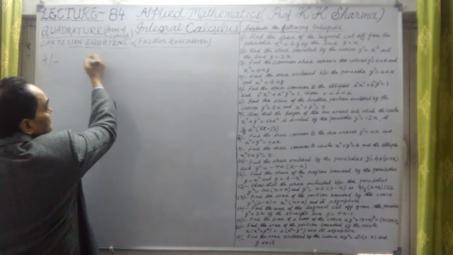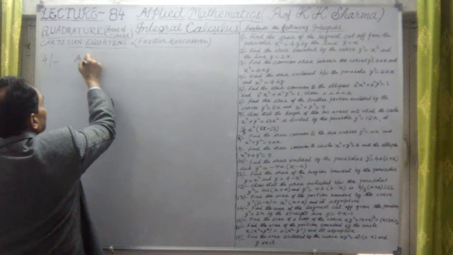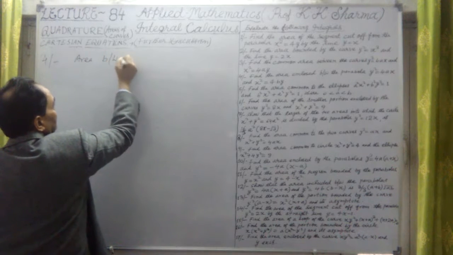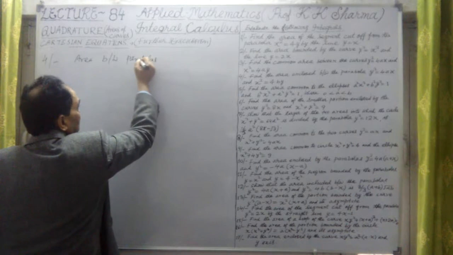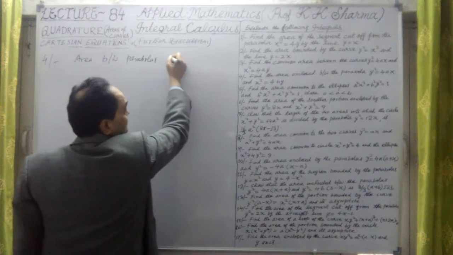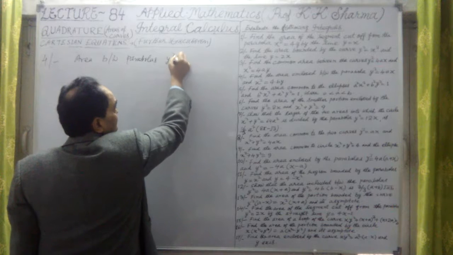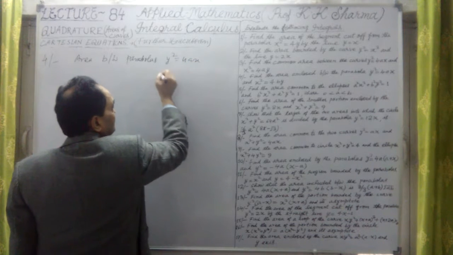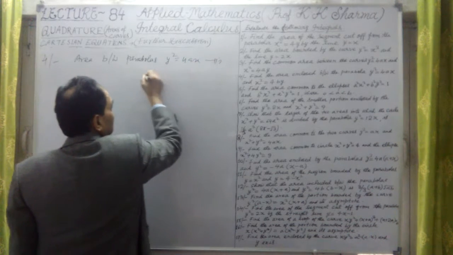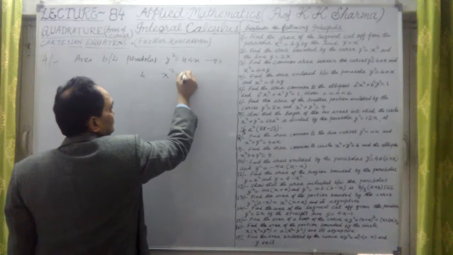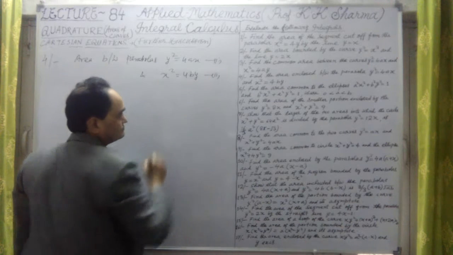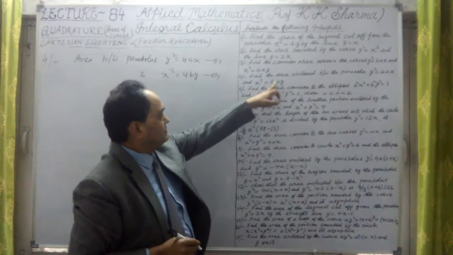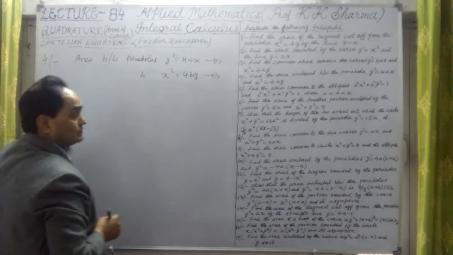So area between, we have to find out area between parabolas of curves. First parabola is again y square equal to 4ax. This is first equation. And second is x square equal to 4by. This is second one. Okay, second parabola.